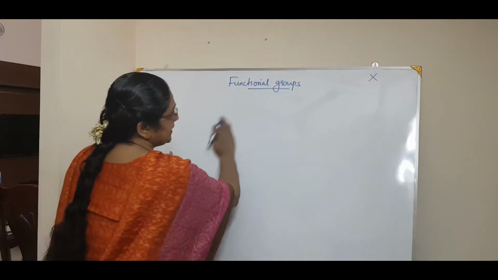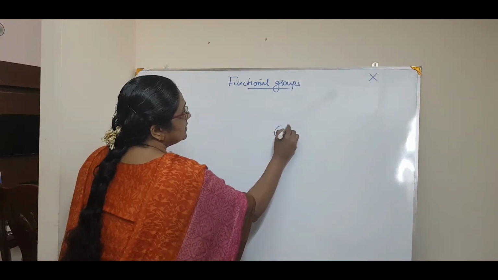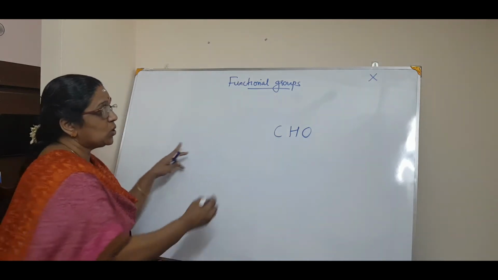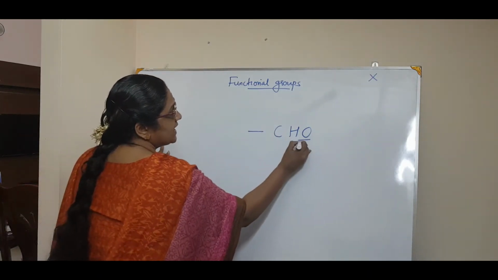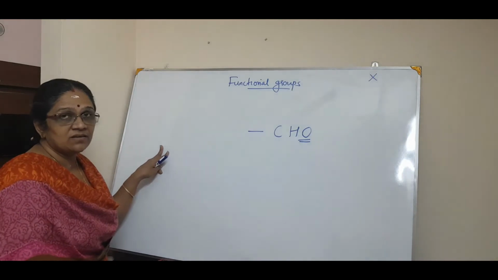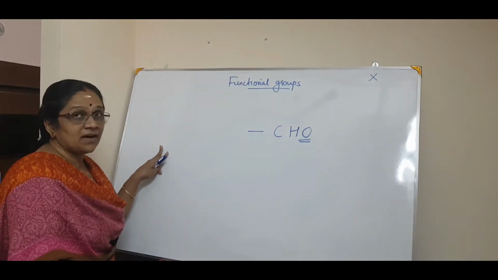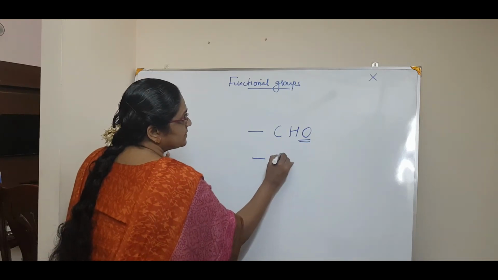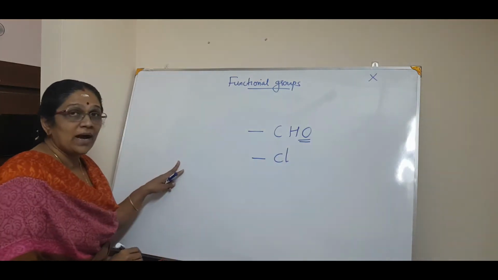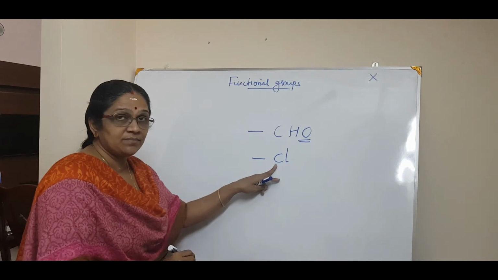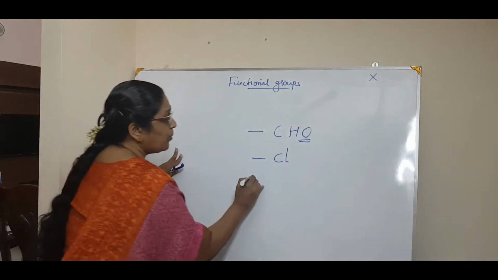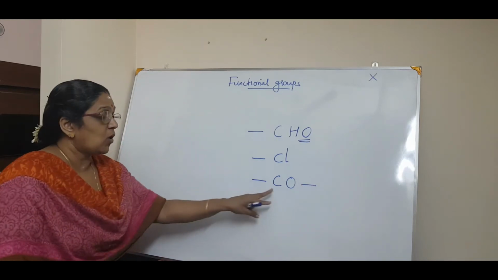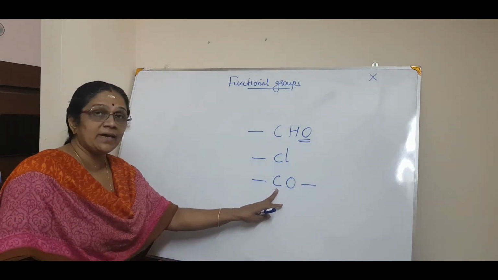For example, carbon, hydrogen and oxygen: this is a group which contains the heteroatoms oxygen and hydrogen other than carbon. Or I can say chlorine, a halogen. This is a heteroatom. Or a group of atoms, carbon and oxygen. Oxygen is a heteroatom linked to the carbon atom.